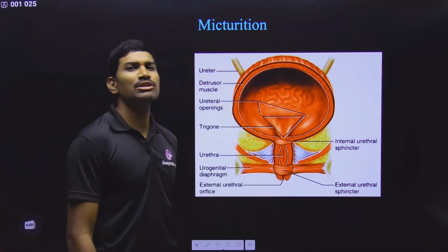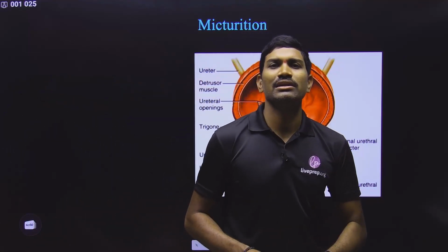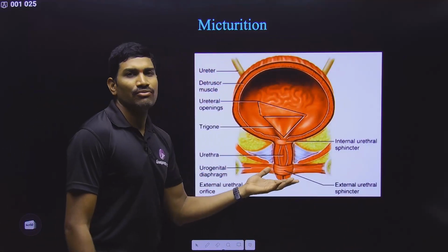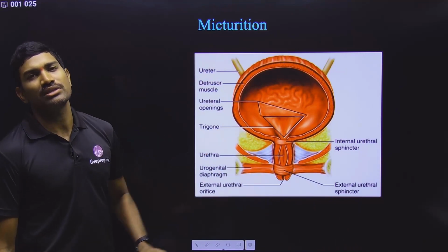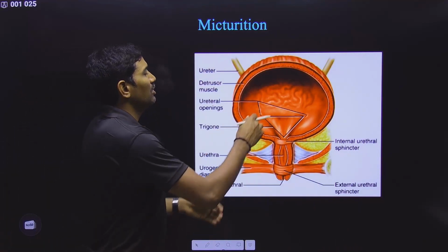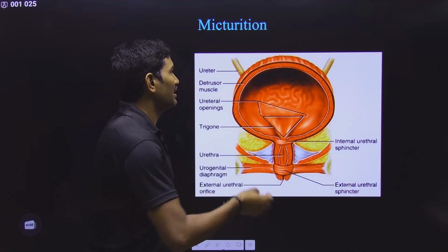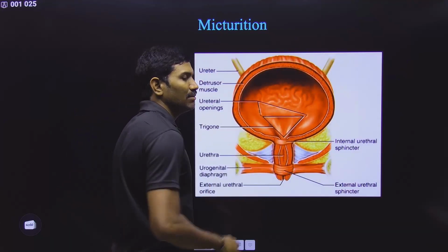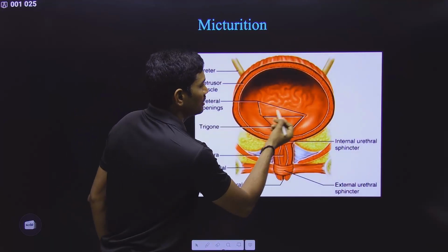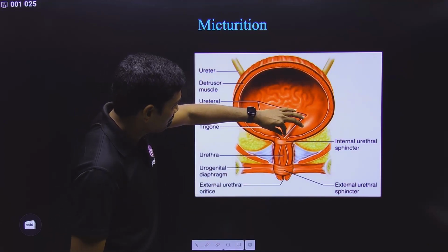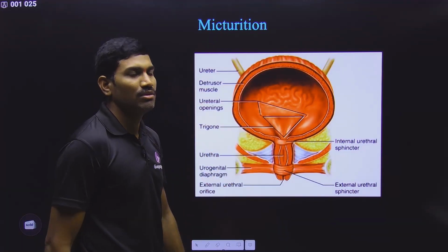Next one is regarding micturition. The release of urine from the body is called micturition. From the kidneys, the urine will be collected through the ureters into the urinary bladder. Now these are the openings of these two ureters, and this is the opening through which the urine will be released out.